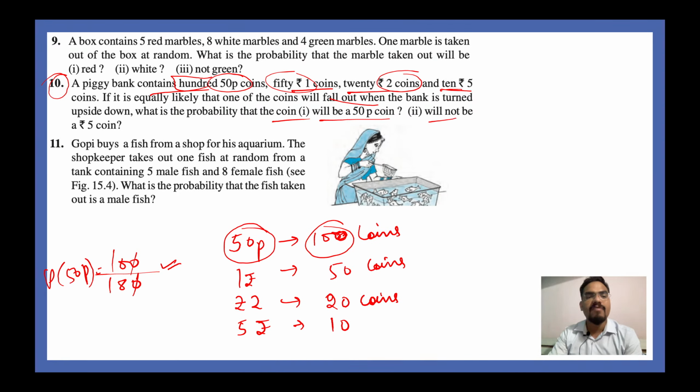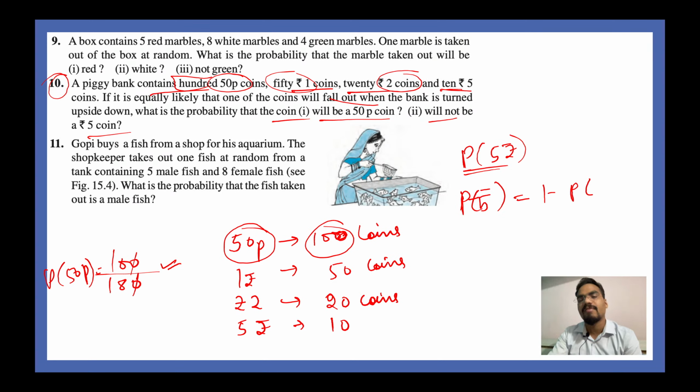Then it will not be a 5 rupees coin. So, not a 5. Let's say the probability of getting a 5 rupees coin is P5. The probability of not getting 5 rupees is 5 bar, which is equal to 1 minus the probability of getting a 5 rupee coin. So all you have to do is 1 minus 10 divided by 180, and this will give you 170 by 180. 17 by 18 is your right answer.